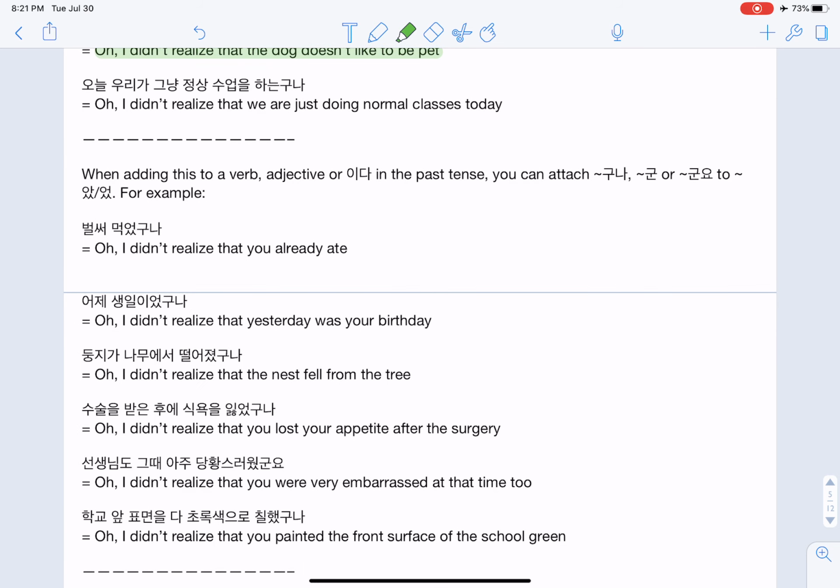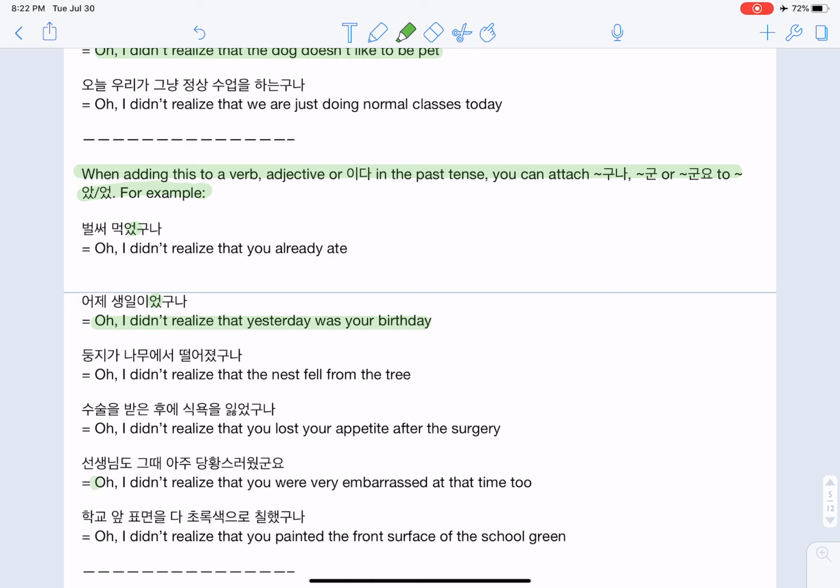Okay, also, when adding this to a verb, adjective, or ida in the past tense, you can attach guna, gun, or gunyo to at or ut. For example, oh, I didn't realize you already ate. 벌써 먹었구나. Note that ut there. Or, oh, I didn't realize that yesterday was your birthday. 어제 생일이었구나. Again, that ut because it's past tense.